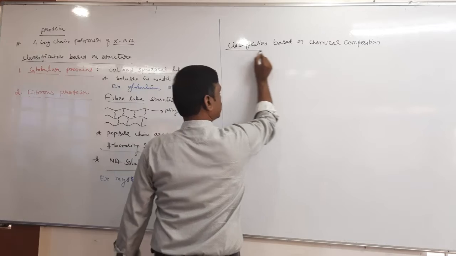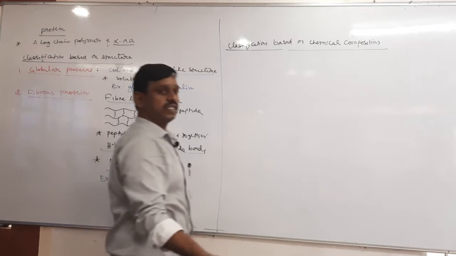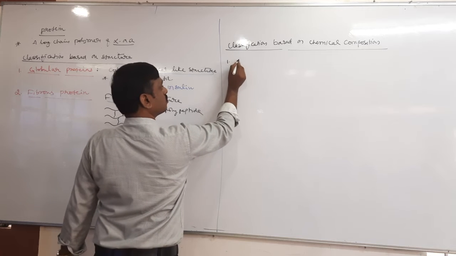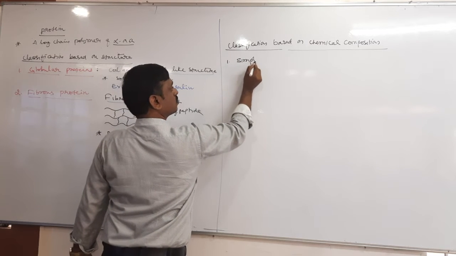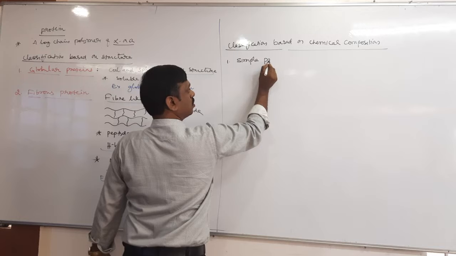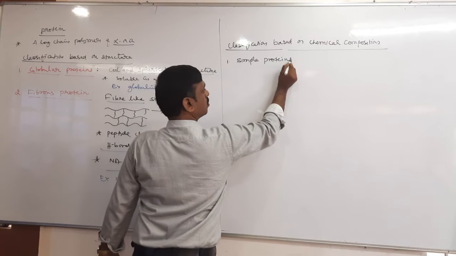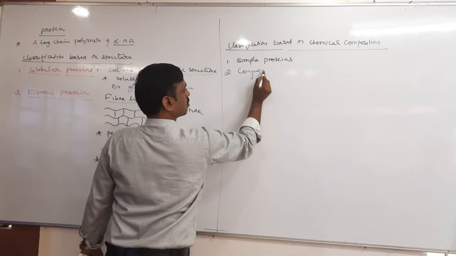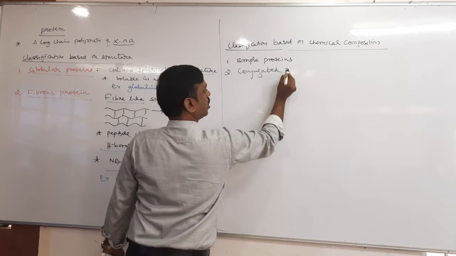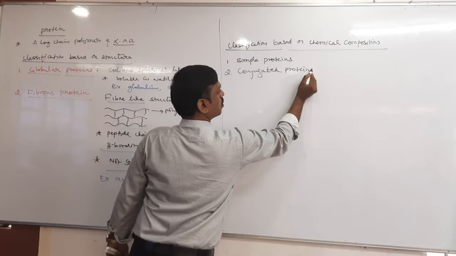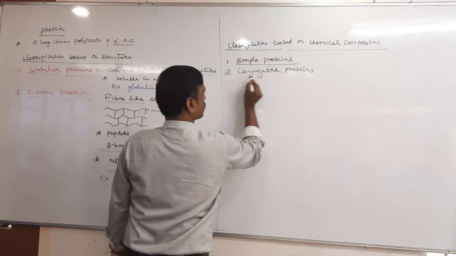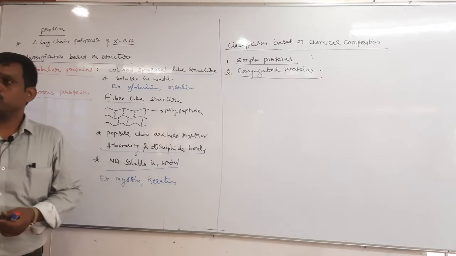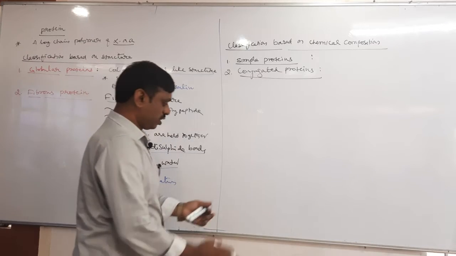It is again classified into two types: simple proteins and conjugated proteins. Okay, tell me. So what are simple and what are conjugated proteins?